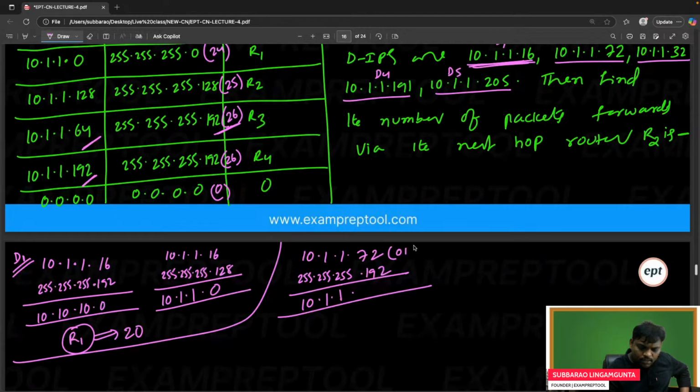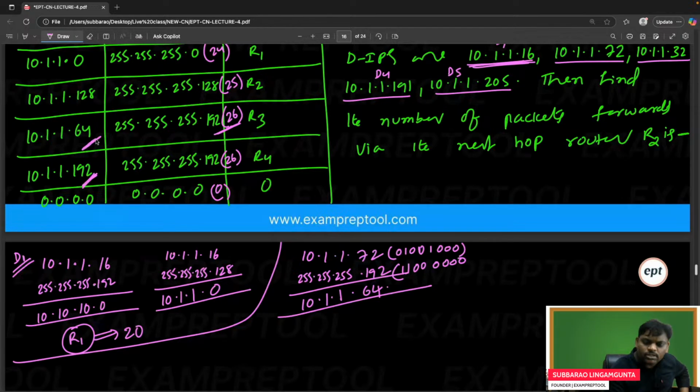So 0, 1, 0, 0, 1, 0, 0. I think that's it. 64 plus 8, 72. Okay, that's okay. It is a double 1 followed by zeros. So anyhow, in my opinion, it will give 64. So is 64 matching?